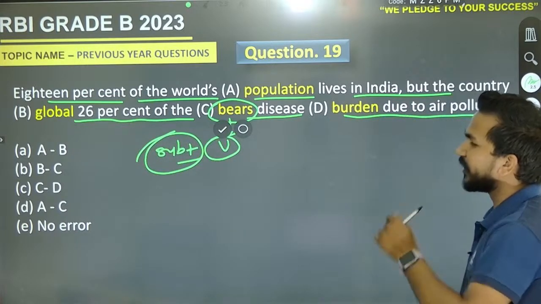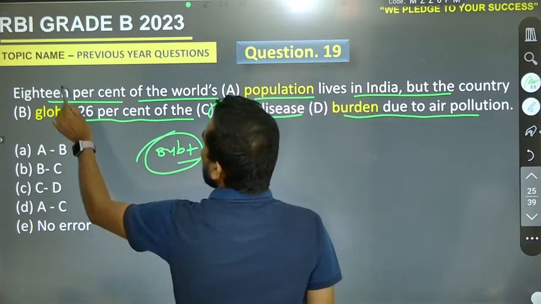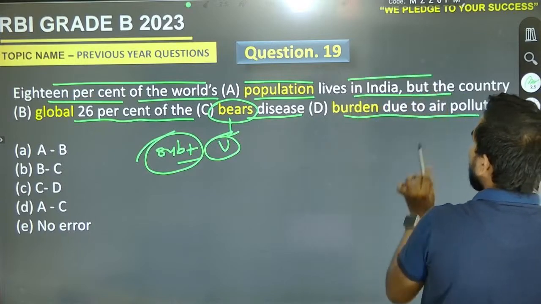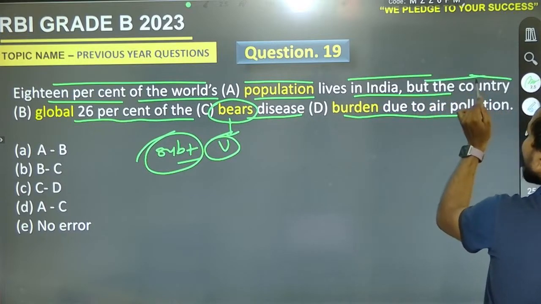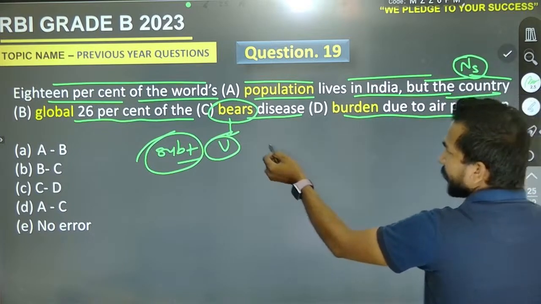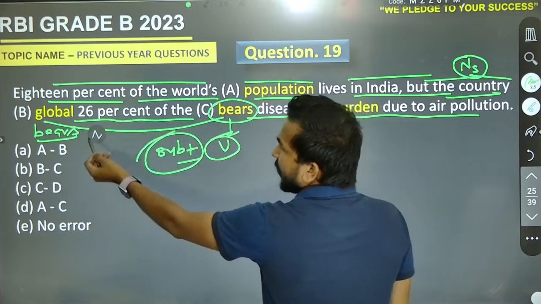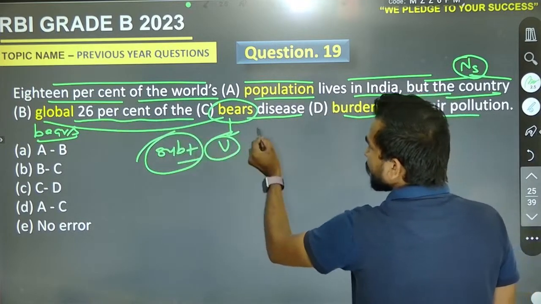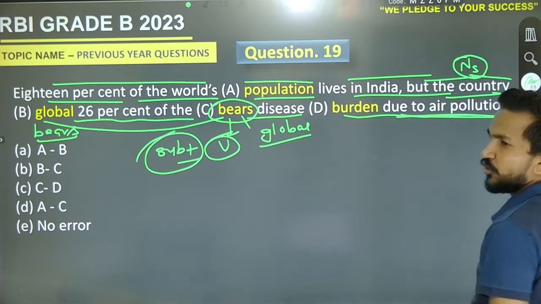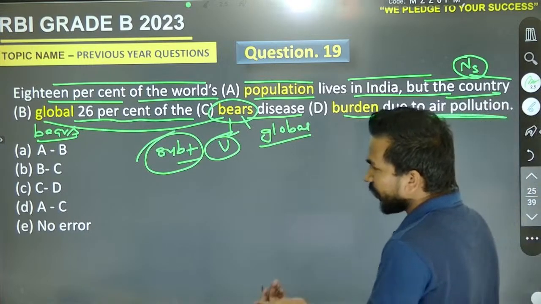So what must be the right pair for the 19th question? Yeah, it's B, being altruistic. That's perfect. 18% of the world's population lives in India, but the country, now the country is the noun, and that is singular, and we can use the verb, but the country bears 26% of global disease burden due to air pollution. Yes or no? Yeah. It must be 19th, B to C, and the right pair is B.